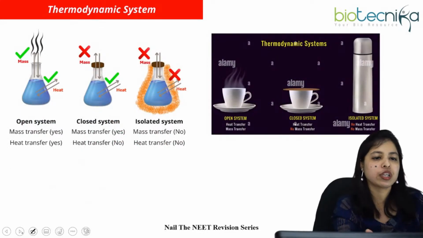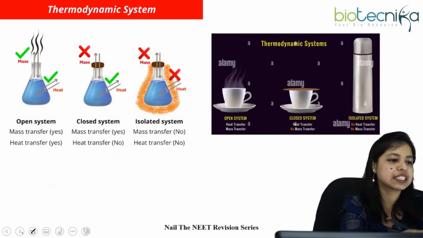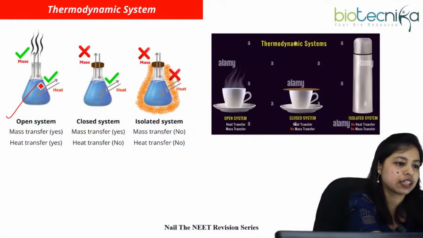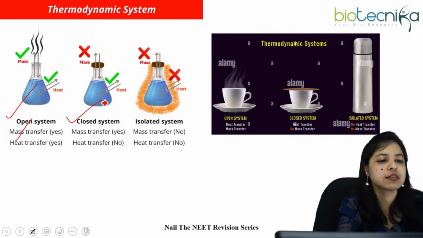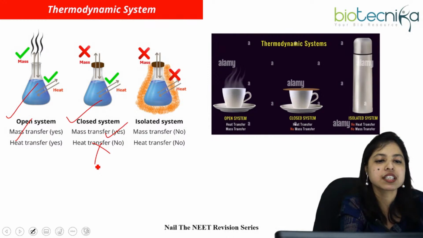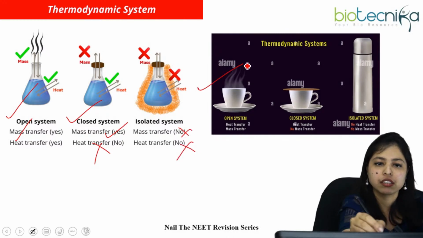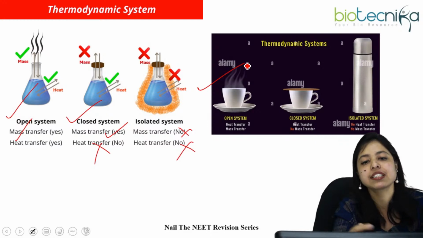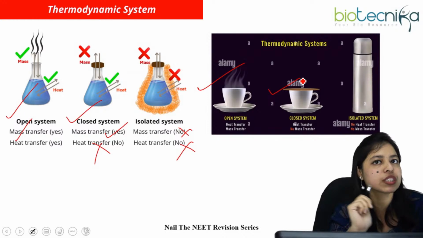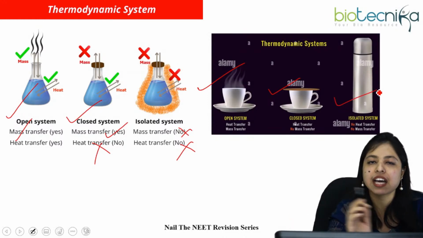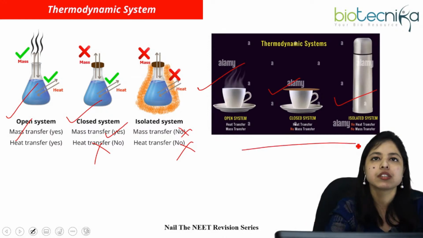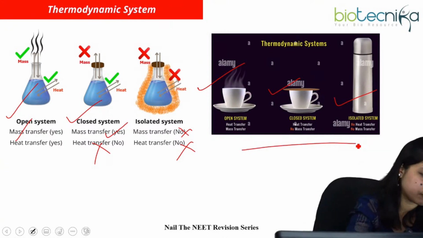Okay, so let me summarize the overall thing. In the open system, mass transfer and heat transfer, yes for both. Closed system means mass transfer no, but heat transfer yes. But in an isolated system, mass transfer no and heat transfer also no. The cup of tea, when it is open, obviously is an open system. When it is covered, it is an example of a closed system. And an example of an isolated system in thermodynamics is a thermoflask. Okay. So everything is clear? I think it is clear for you all.